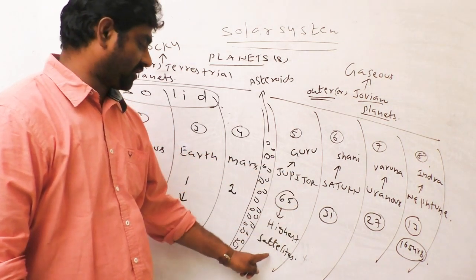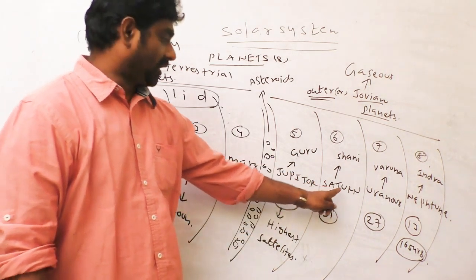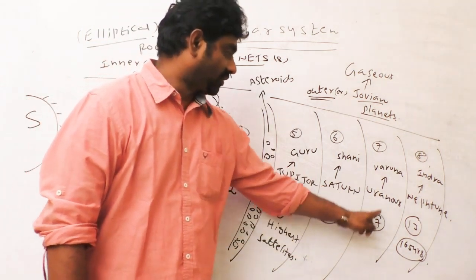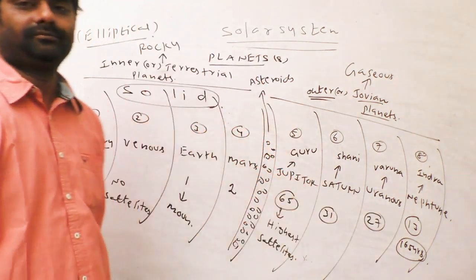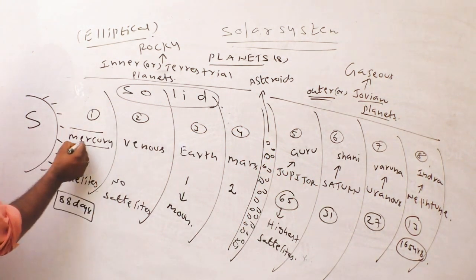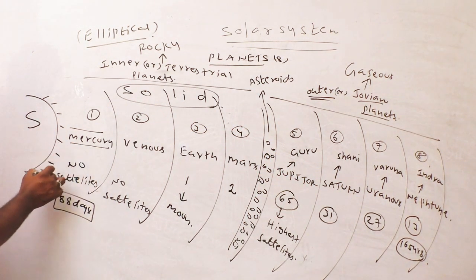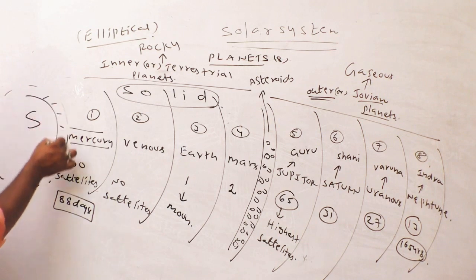Jupiter has 65, the highest number of satellites. Next Saturn, 31. Uranus, 27. Neptune, 13.